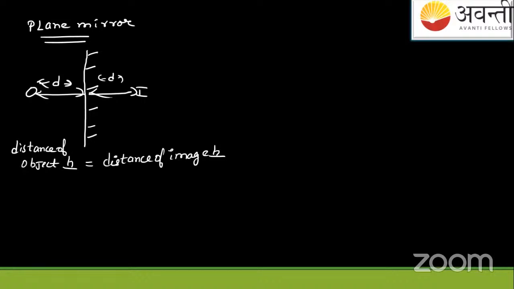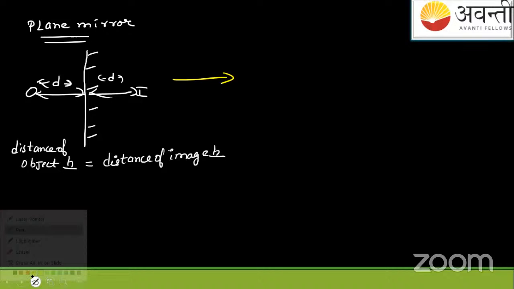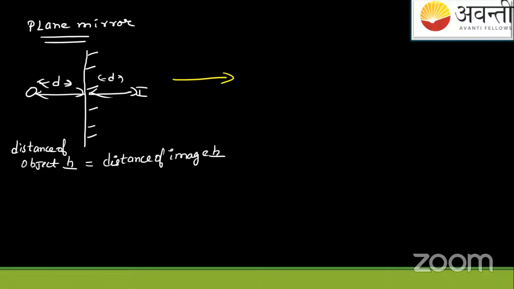This is what we did first. After this, we proceeded towards the next thing, image formation due to spherical mirrors, not surfaces. Surfaces is just now, recently, where I changed the slide.